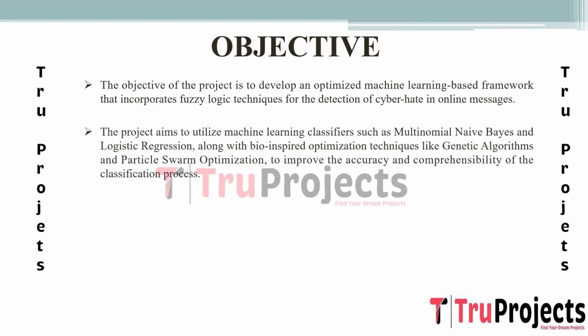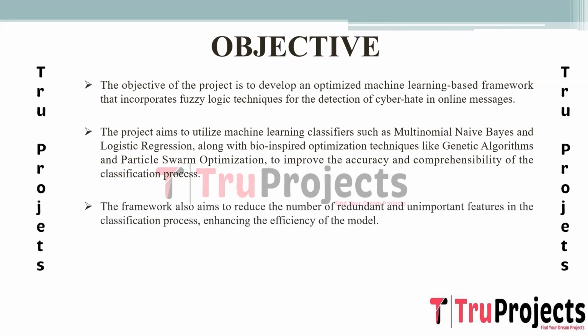The project plans to employ various machine learning classifiers, notably multinomial naive Bayes and logistic regression, recognized for their efficiency in text classification tasks. Alongside these classifiers, the project integrates bio-inspired optimization techniques like genetic algorithms and particle swarm optimization. These techniques aim to refine the classification process, improving both accuracy and interpretability of the model's outcomes.